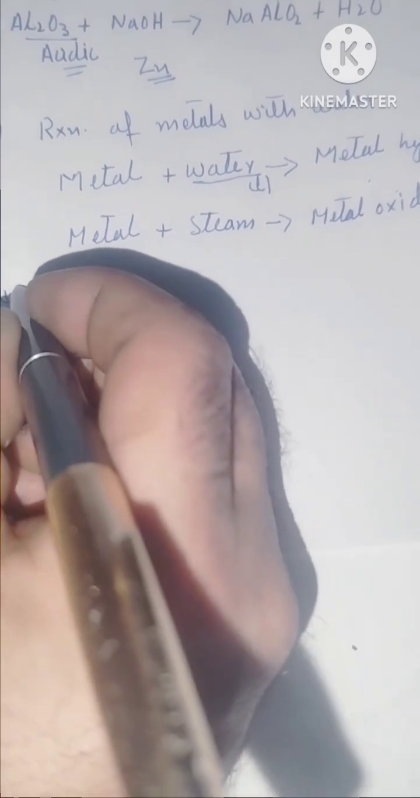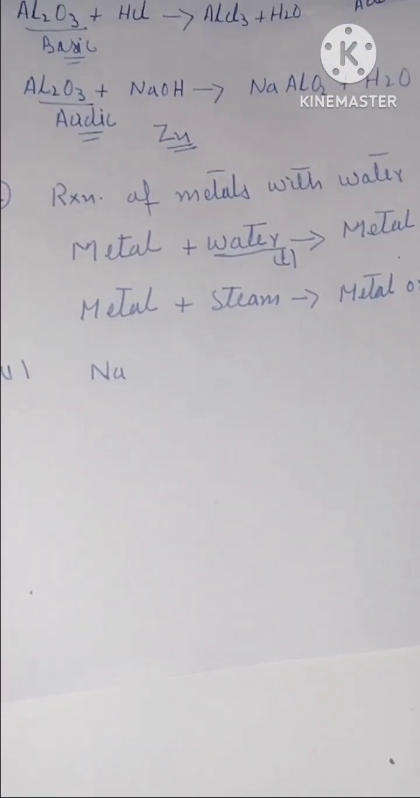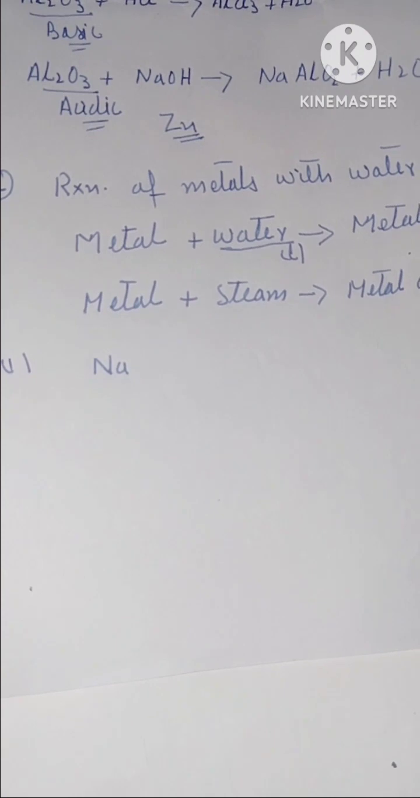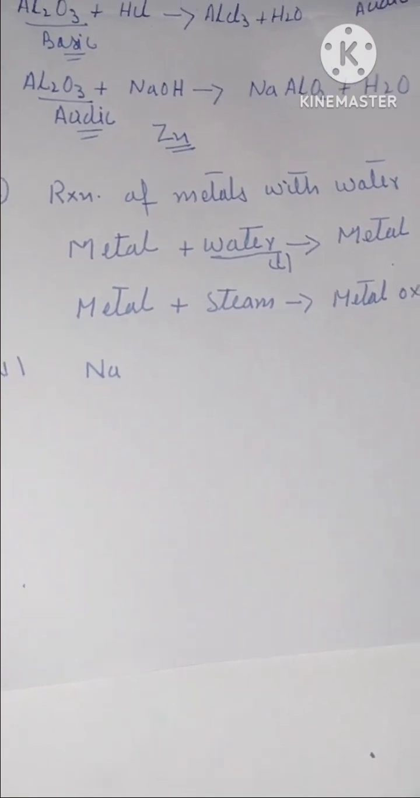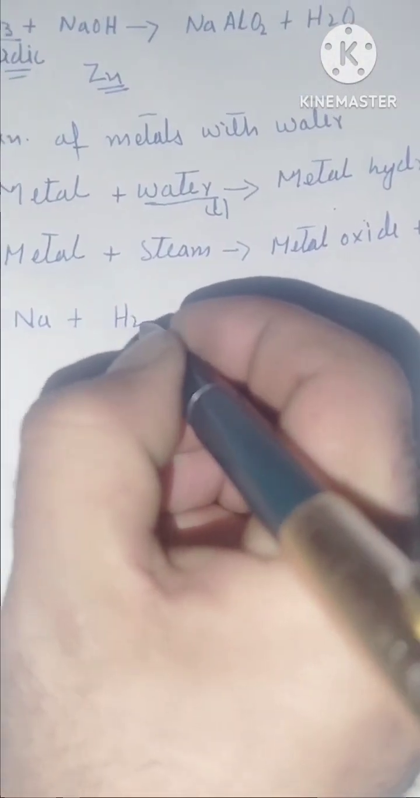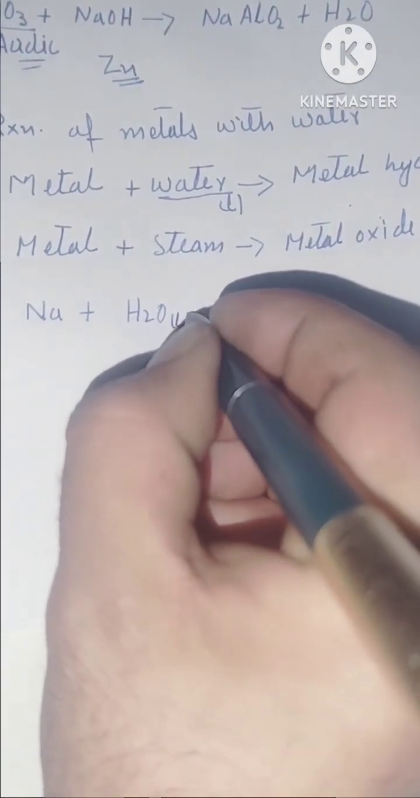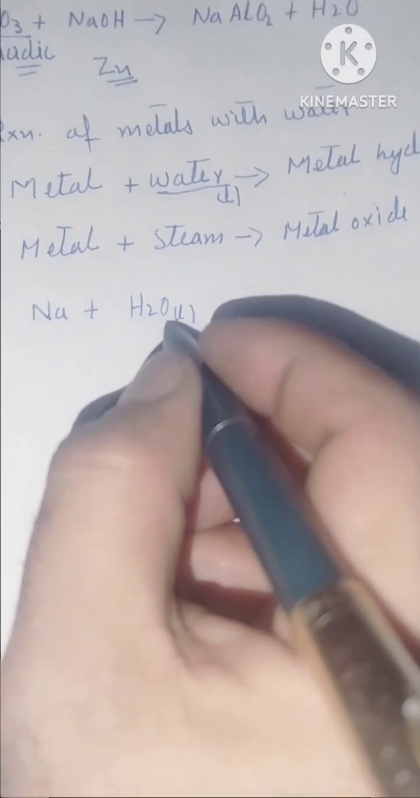First of all, we will take the example of sodium. Why? Because sodium is a highly reactive metal. You know, sodium reacts with cold water. So sodium plus water, H2O, and here we can write L. L stands for liquid form and it is cold.